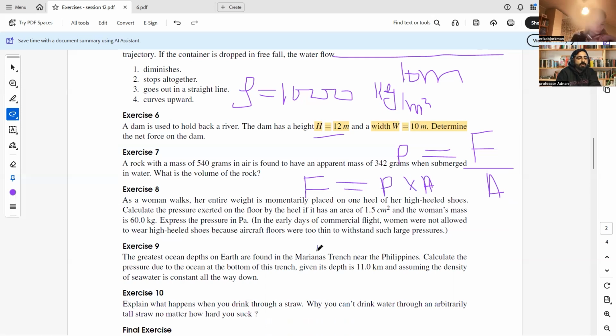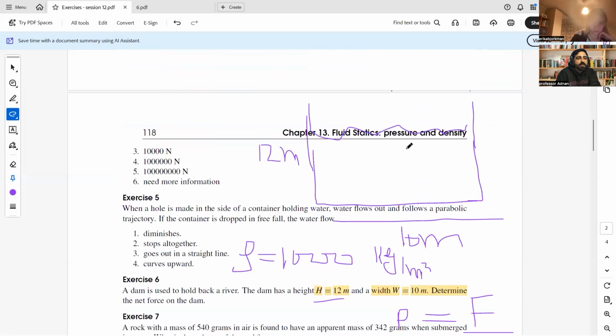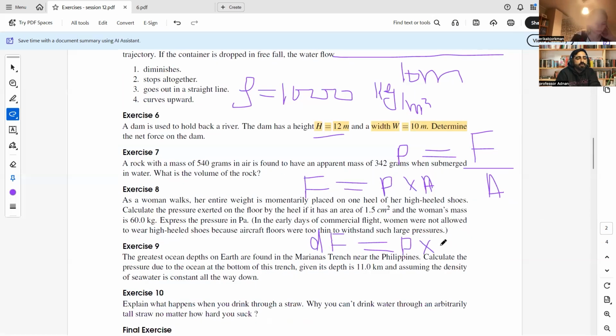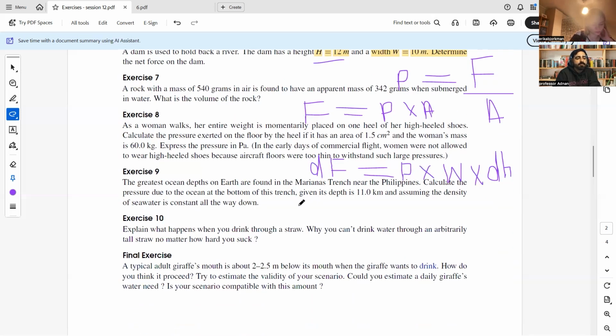So as we don't know, then we will talk about the differential part of the force according to that height, dF is equal to pressure P multiplied by the area. If you want to calculate the area of this dam, you need to multiply height with the width, then area will be calculated. So pressure multiplied by width multiplied by height, because width is not changing, it will be constant, just its height will change continuously because the flow will not be calm in that pool or in the dam.